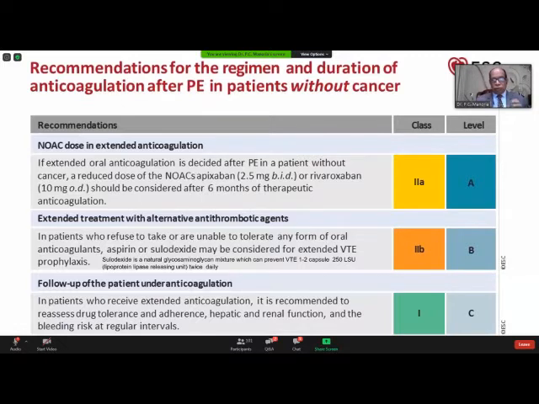And whenever you are using an extended anticoagulation regimen, you must periodically assess the liver function, the renal function, and also the bleeding risk, which is a dynamic process and keeps on changing. In patients who cannot tolerate any form of oral anticoagulant, you can also use sulodexide 250 milligram, 1 or 2 capsules twice a day.